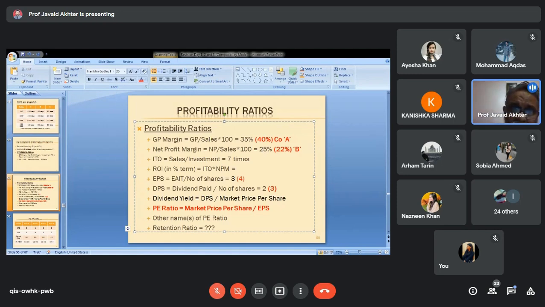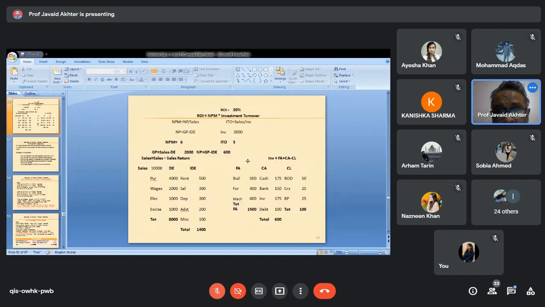So in the profitability group: gross profit margin, net profit margin, investment turnover. I have not written it in full to save time. You can note it. It stands for investment turnover. So investment turnover is equal to sales divided by investment. Now we should know what is investment. Can you recall what is investment? Let me check if I have mentioned it somewhere.